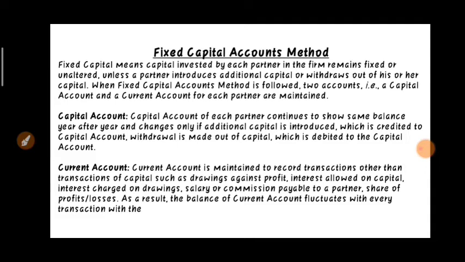So the capital account will always show credit balance, but the current account can show debit or credit balance because the current account is fluctuating in nature. So it may show credit balance or debit balance, but the capital account, if the capital is fixed, will always show credit balance.